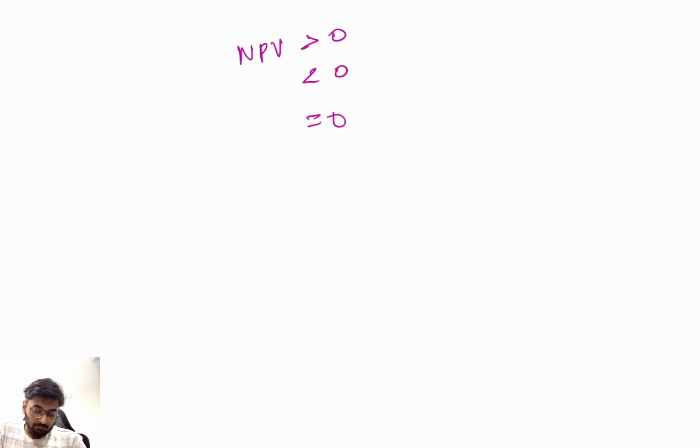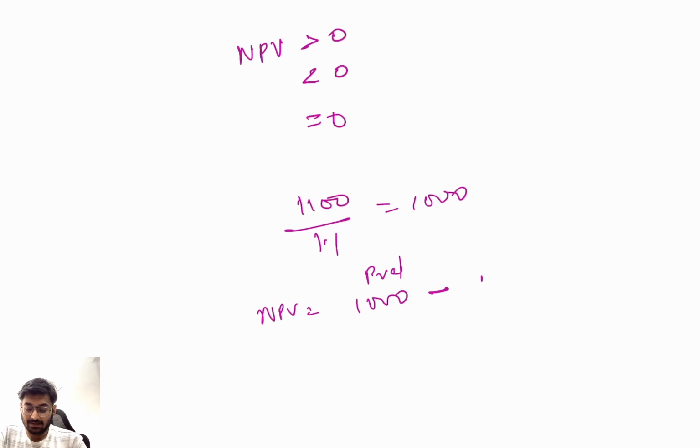Suppose I have invested in a project and the project gave me 1100. Now the present value of 1100, how much is it? 1000. NPV is 1000, that is your present value of cash flow, minus 1000 initial investment. That means no value addition. Clear? So this is an understanding of what NPV is. We will solve a question on it to get a better idea how to do it. But on a preliminary level, I have given you a good understanding of what NPV is.